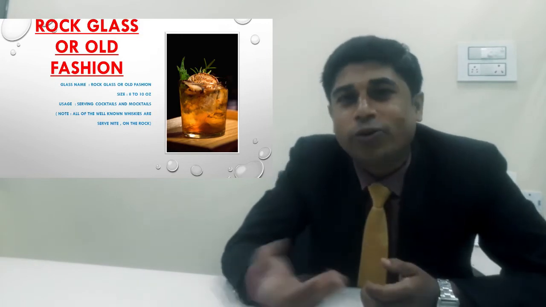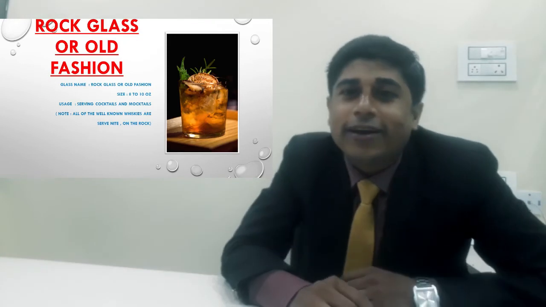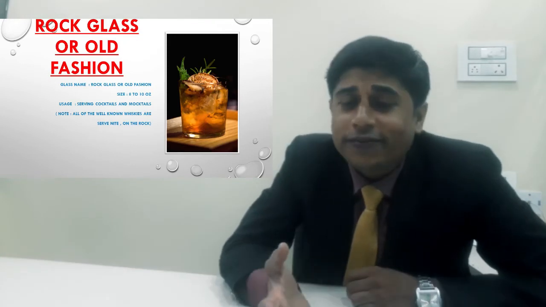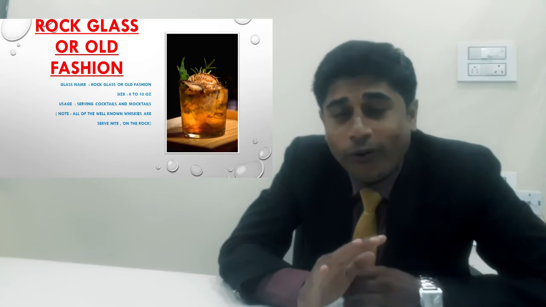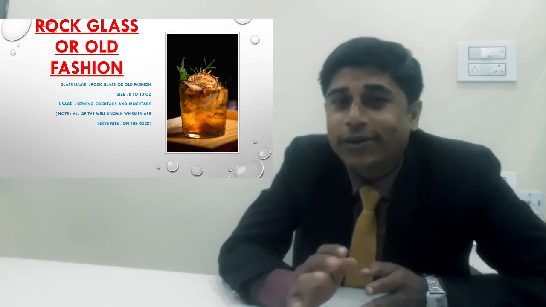So what is the basic ounce of the rock glass? The basic ounce of a rock glass is 8 to 10 ounce, which means up to 300 ml. Okay, so this glass is very important in a five-star hotel. In all five-star hotels, fine dining restaurants and fine dining bars, you can see this glass.